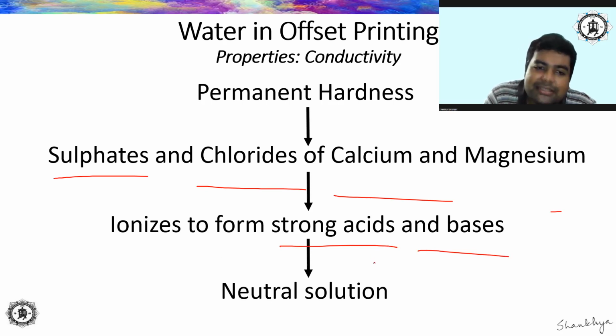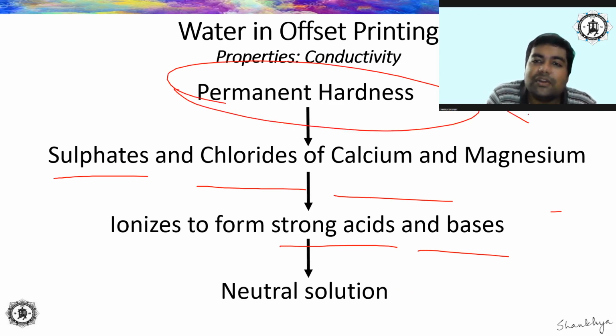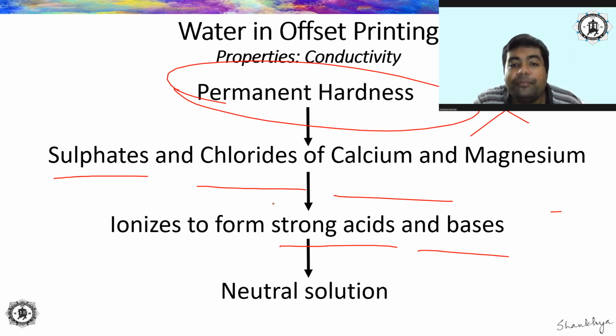As soon as they form strong acids and strong bases, what is going to happen? They are going to react with each other and ultimately neutralize. That is why permanent hardness is not a matter of concern for us. Because if the water contains permanent hardness, that means it contains sulfates and chlorides of calcium and magnesium. They will form strong acids and alkalis, react with each other and neutralize each other, right? So this is not going to give us some headache, okay?